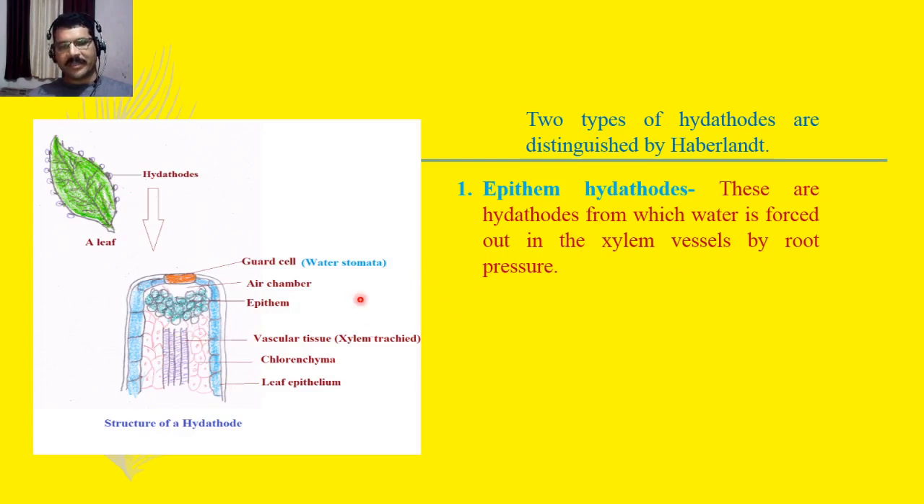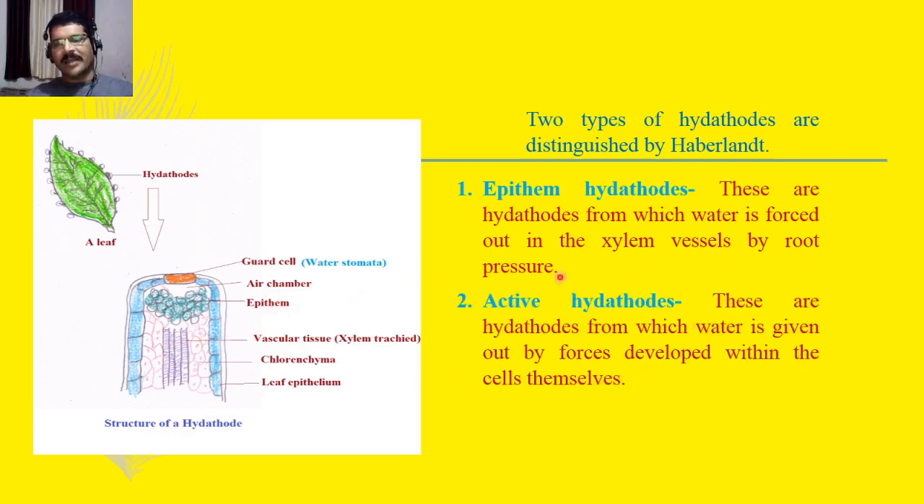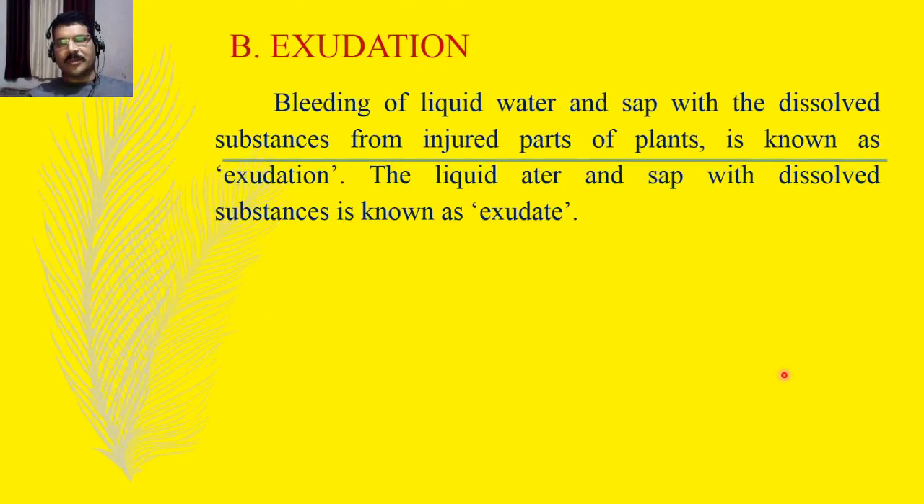You can see this is the epithem hydathode, and then the other is active hydathodes. These are hydathodes from which water is given out by forces developed within the cells themselves. So epithem hydathodes lose water due to root pressure, and in active hydathodes, the plants lose water due to forces developed within the cells. Now after completion of guttation, we will see exudation.